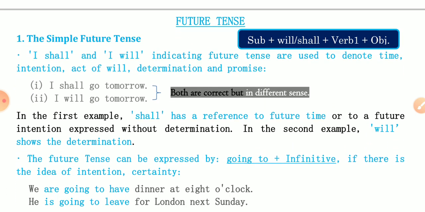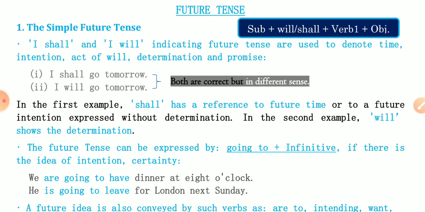Now we are to study future tense according to our syllabus. So the simple future tense, the structure is subject, will, shall, verb, object. You know well this, but I shall and I will indicating future tense are used to denote time, intention, act of will, determination and promise. I shall go tomorrow, I will go tomorrow. Both are correct but in different sense.